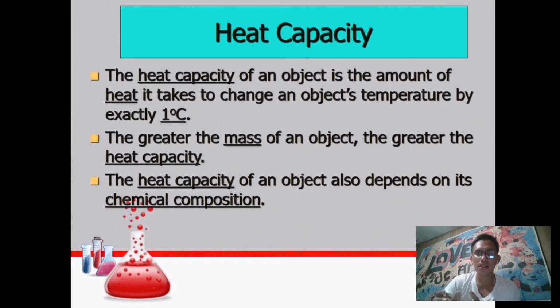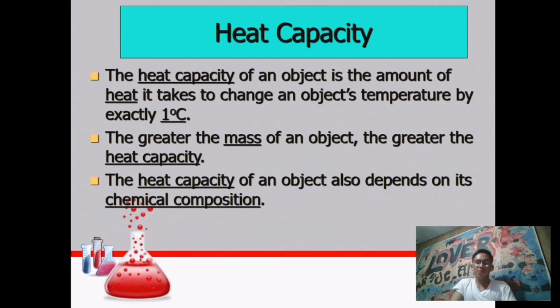When that level is obtained, the temperature of that object will automatically increase by exactly 1 degree Celsius or even higher. The greater the mass of an object, the greater the heat capacity. So, heat capacity also depends on the mass. When the mass of an object is greater, its heat capacity would also be greater.